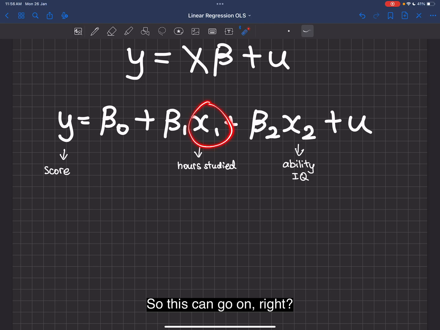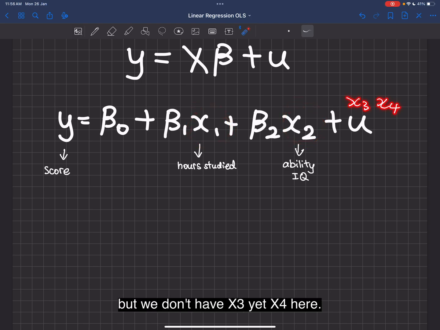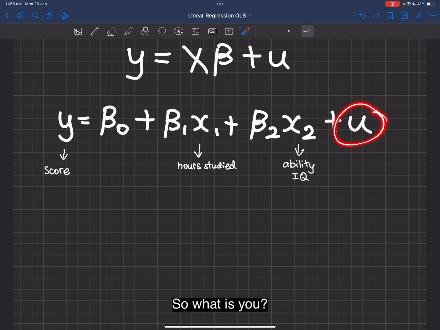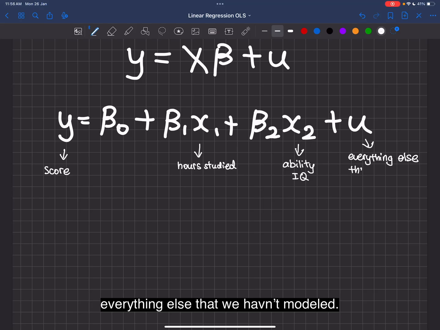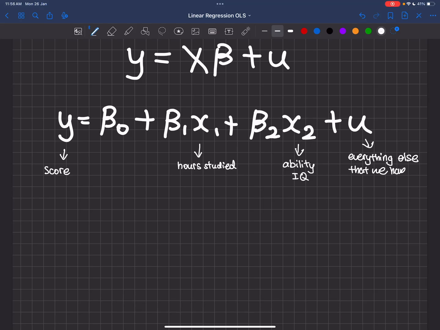So this can go on, right? x1, x2, x3, x4. But we don't have x3 and x4 here. So what is u? U contains everything else. Everything else that we haven't modeled that affects our score.